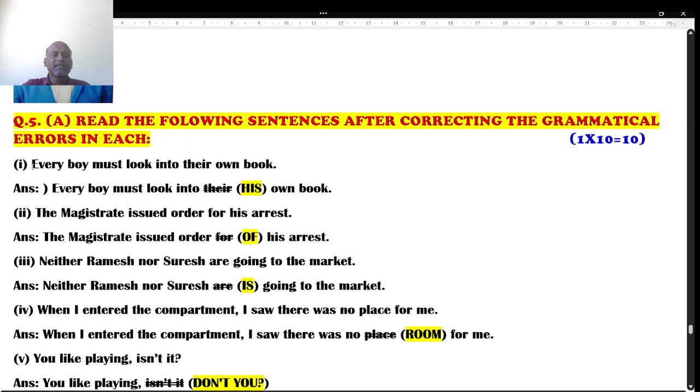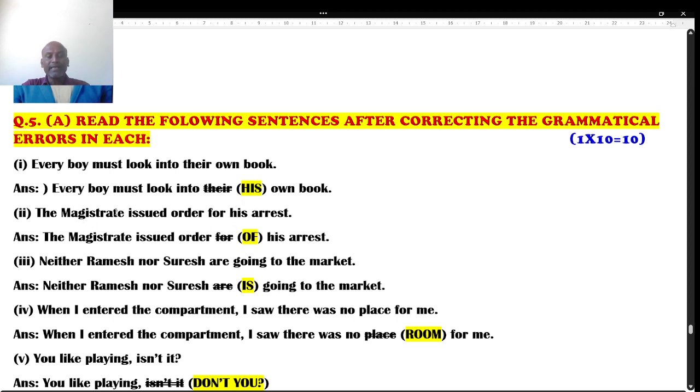The very first question is: every boy must look into their own book. Students, it is not "their", because every boy is given. I mean, each one, every boy. It is not "their". Every boy must look into his own book. Here is the error. Remove "their" and replace it with "his". This is the right answer.